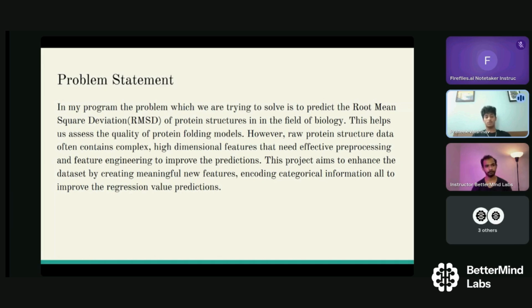the regression value predictions. And the reason this is important in modern-day life is that your body is made up of protein. Everything in your body has different amounts of protein in it, right? Different protein models with different protein structures. And some of those can often lead to diseases such as Alzheimer's. By predicting these, they can help solve many cases and help with the creation of drugs and medicines.